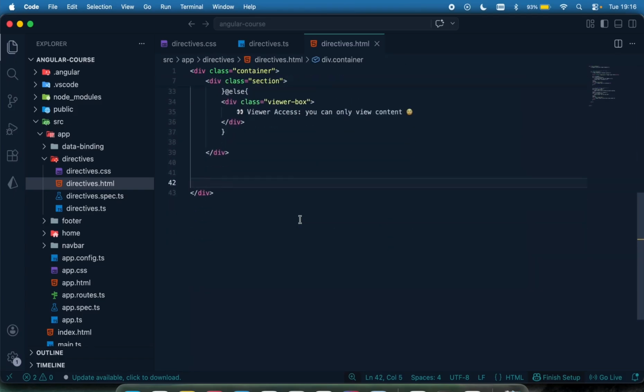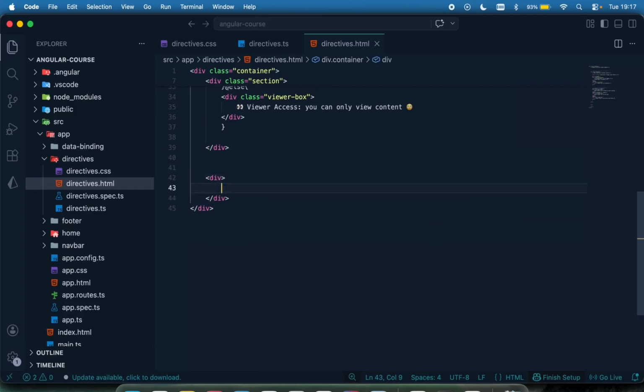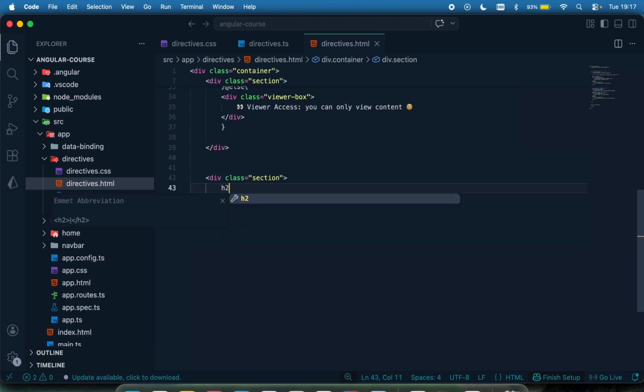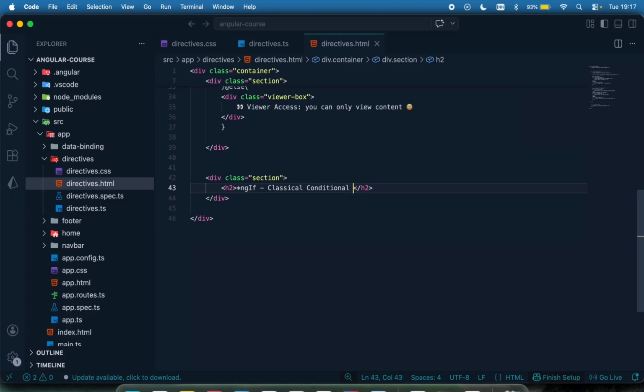And let me just have a div right here. I'm not going to call it an older syntax because it's still primarily used up to date. It's mostly used when you come across Angular code. So let me just call this ngIf. It's basically called the classical conditional statement, the classical conditional syntax.